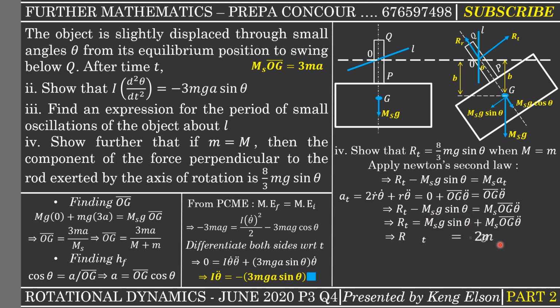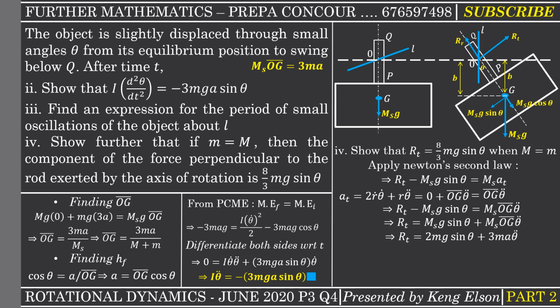Then we have this. Now what happens is that capital M is equal to small m, so the mass of the system will be 2 times small m. Because the mass of the system clearly is capital M plus small m. So if capital M is equal to small m, then we have small m plus small m, which is 2m. So my transverse component will be 2mg sin theta. Then what is m times OG? m times OG is just equal to 3ma. Here it is. That's why I had to keep this from the beginning till now. So m times OG is 3ma. Now we need to multiply with theta double dot.